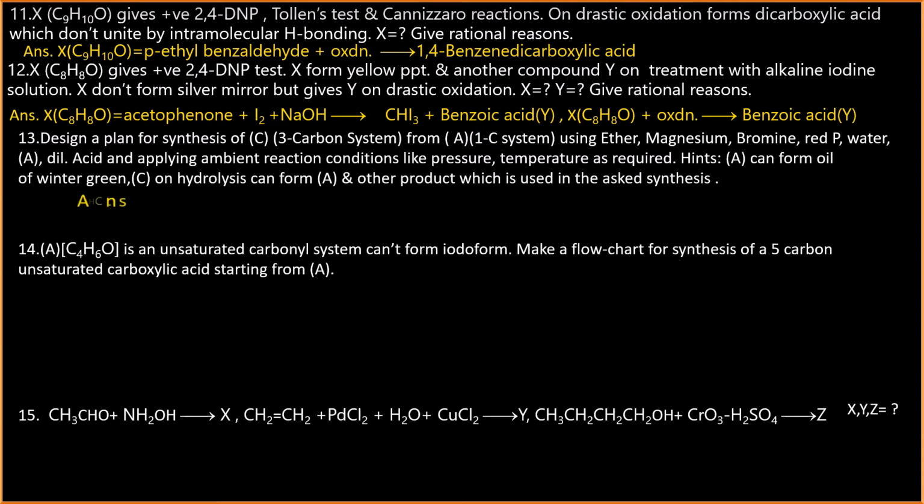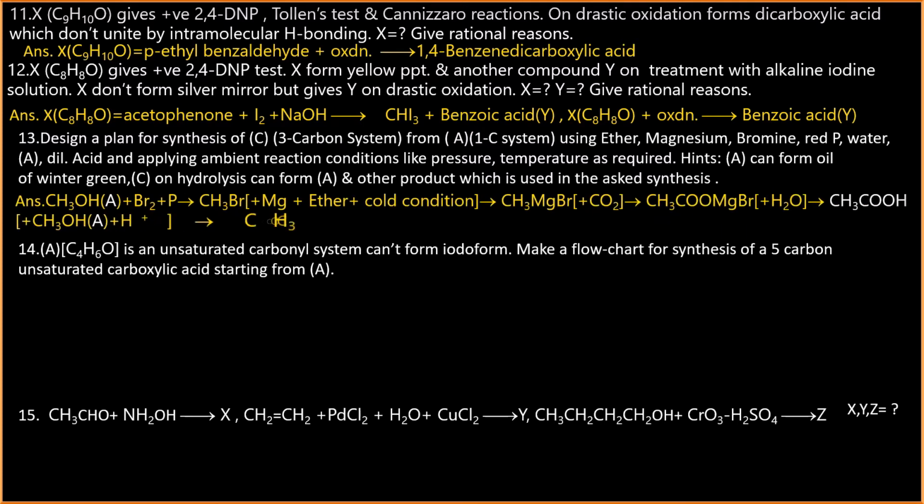Number 13, it is methyl alcohol. On treatment with bromine and phosphorus it will give methyl bromide, and on treatment with magnesium and ether in cold condition it will give the Grignard reagent, methyl magnesium bromide. On treatment with solid carbon dioxide, dry ice, it will give the intermediate CH3COOMgBr, and on treatment with water it will give the acid CH3COOH. This again on reaction with methanol will form the ester, CH3COOCH3.